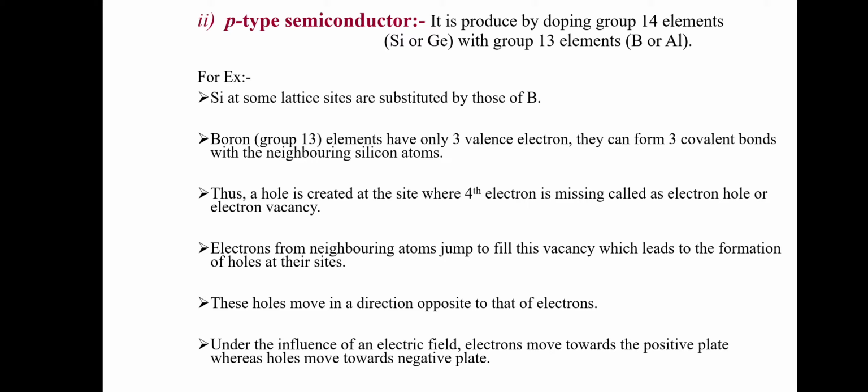Now what is a p-type semiconductor? This is a semiconductor produced by doping a group 13 element into group 14. As we know, silicon and germanium are group 14 elements, with valency 4, and group 13 elements have valency 3. So when we dope 3 valence electrons into the 4, one electron will be missing, that is, one hole is created, and due to that hole there is electrical conductivity.